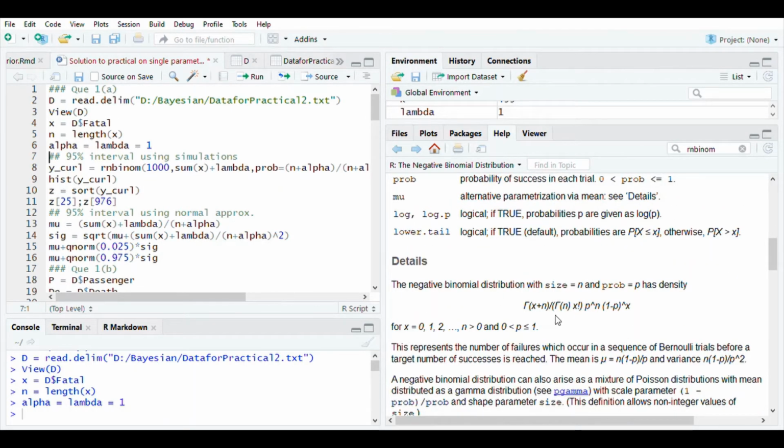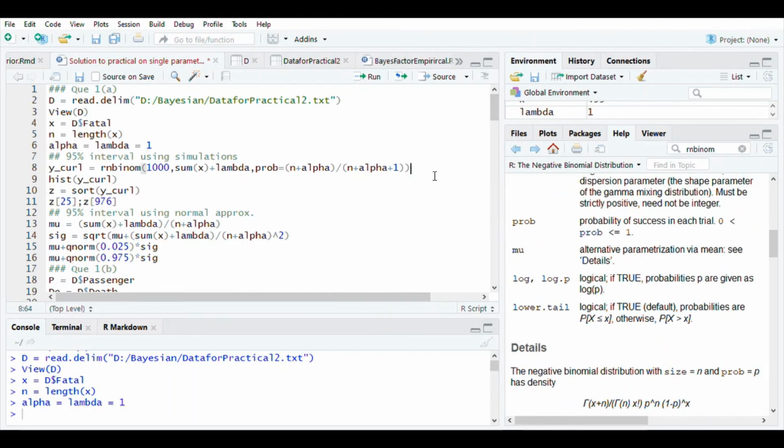It is gamma of x plus n upon gamma n into x factorial multiplied by p raised to n into 1 minus p raised to x. Focus on this term p raised to n, since size is specified to be n and probability is specified to be p. If you compare this with the PMF which we have constructed for y, you will easily identify that p is nothing but n plus alpha upon n plus alpha plus 1, and n is nothing but summation xi plus lambda. So let us specify the parameters like this here and generate random sample from negative binomial distribution.